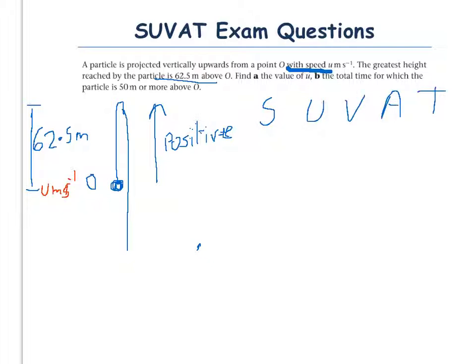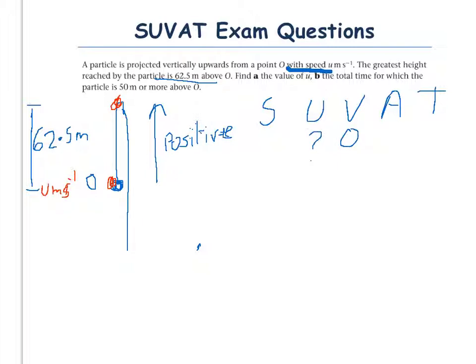To answer this first part, we're only going to look at the initial bit between here and here. We know its final speed is 0 at the top before it starts to fall. We don't know its initial speed because that's what we're trying to find.